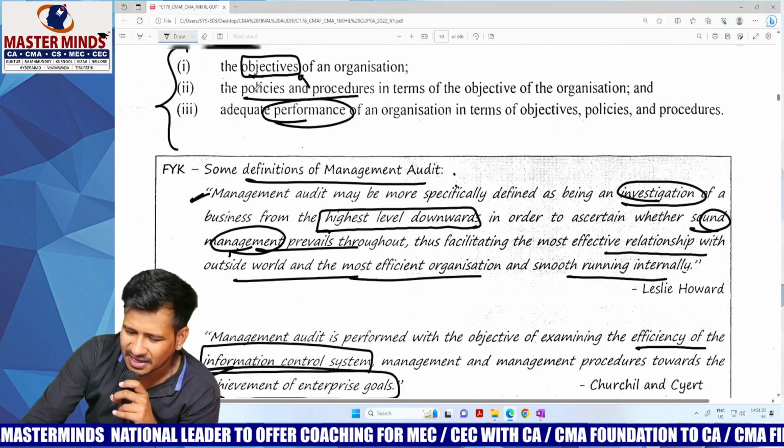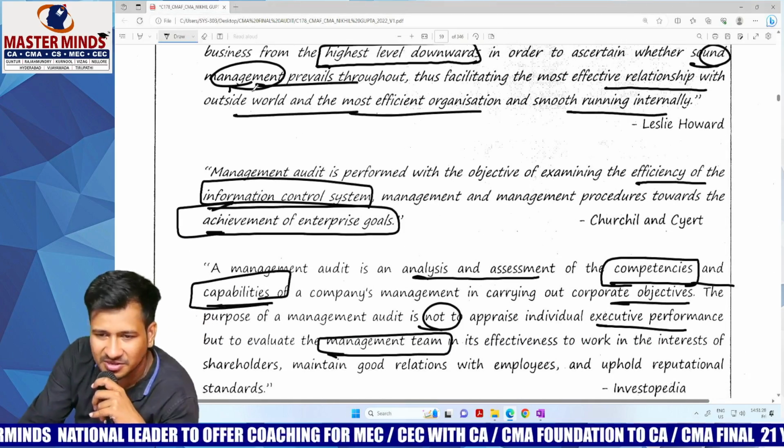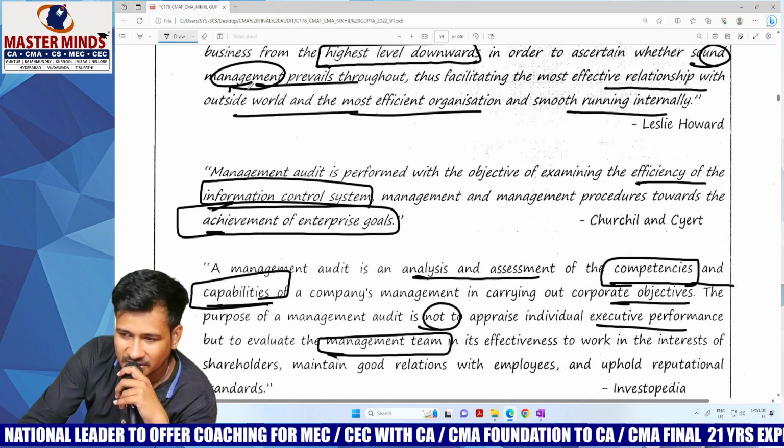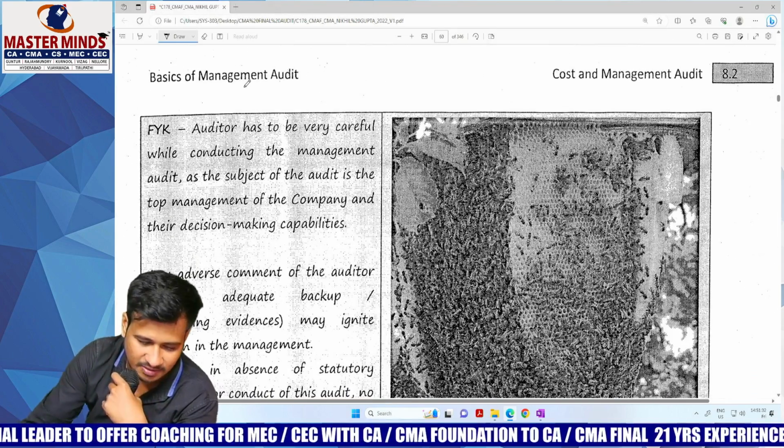Sir, there is no need to memorize all of these by heart, but you just remember at least one of the definitions. That is highly enough. Next.